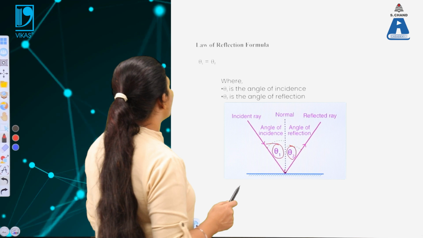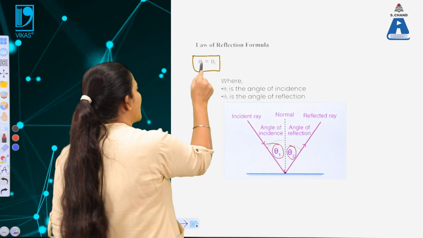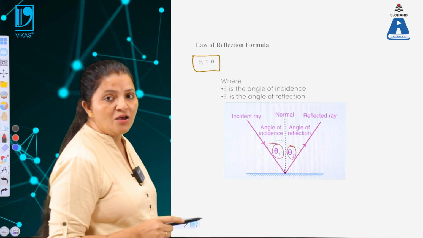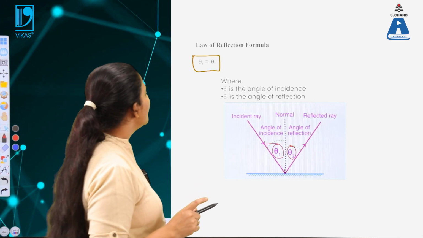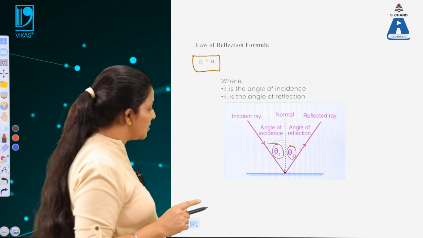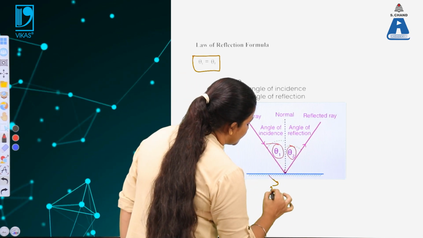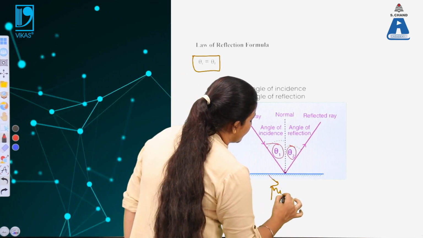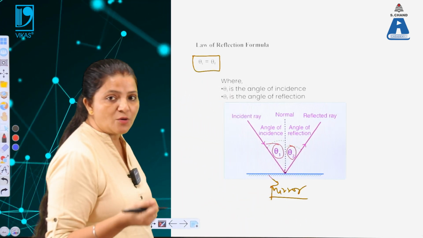So now what is the laws of reflection formula? First, theta I must be equal to theta R. This is the first law, according to which Snell explained that theta I must be equal to theta R in order to see a proper image. Now what is this here? This is a polished mirror, or a mirrored surface, which is taken in order to see the proper image of the object.